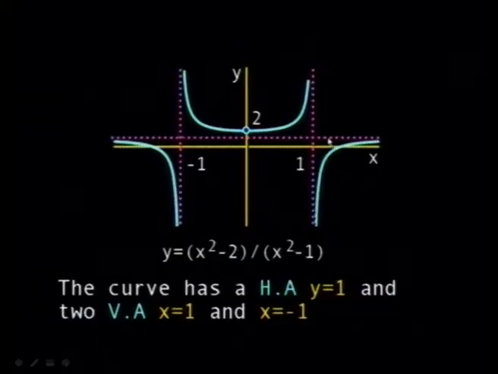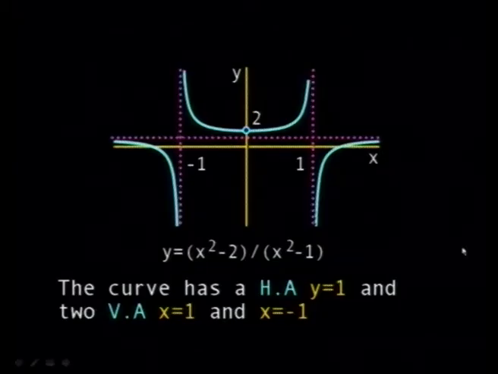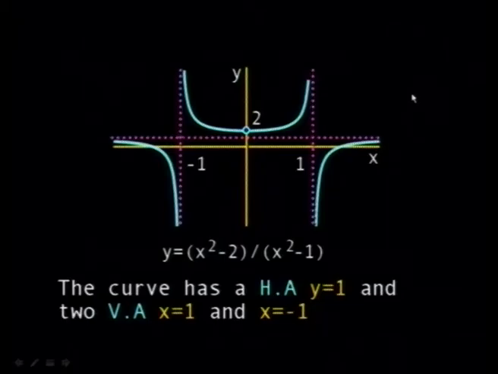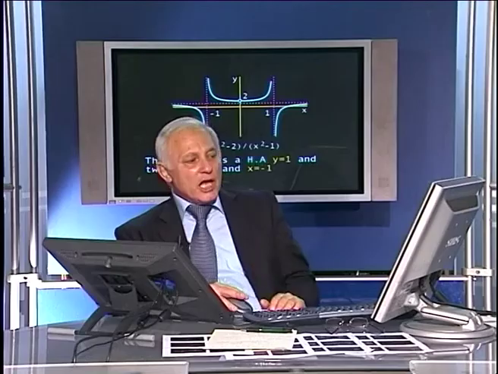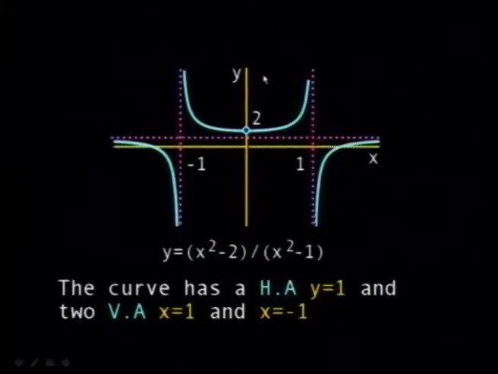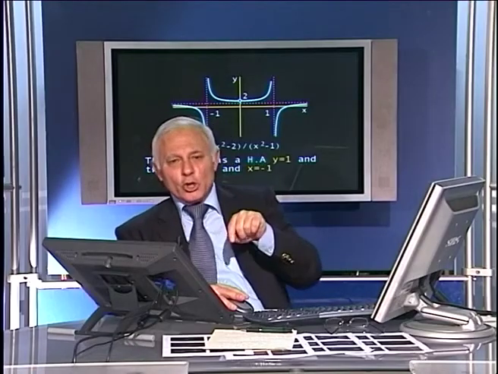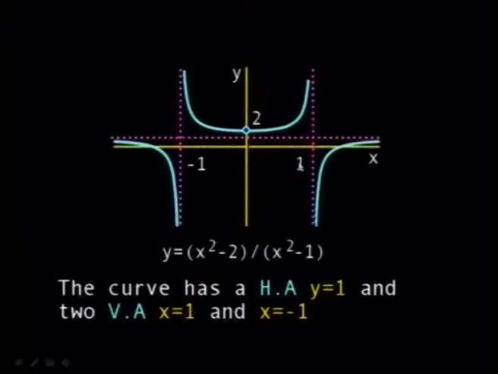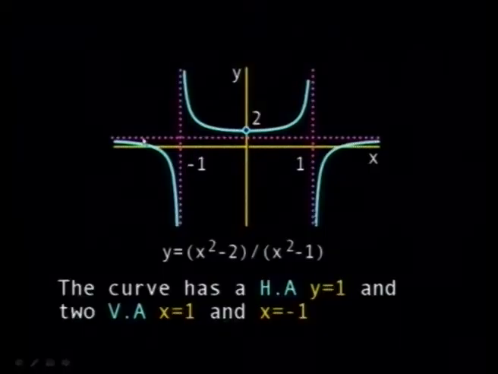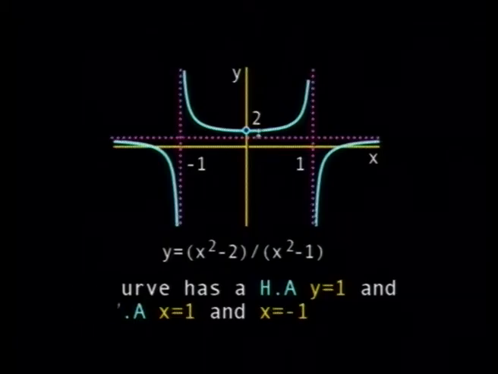But it also has a vertical asymptote. How would I know that? Because the denominator is equal to 0 at the point 1 and at the point minus 1. A horizontal asymptote you obtain by taking the limit when x tends to infinity, whereas a vertical asymptote, it's easy. What you do is check the roots of the denominator, provided that the numerator at these roots is not equal to 0. If the numerator is not equal to 0 at the roots of the denominator, then you have what you call a vertical asymptote. So this function here had two vertical asymptotes at 1 and minus 1, whereas it has one horizontal asymptote.